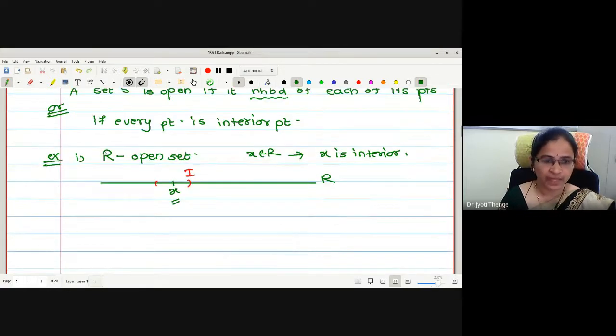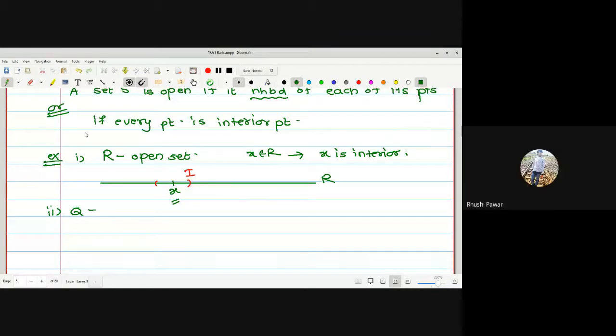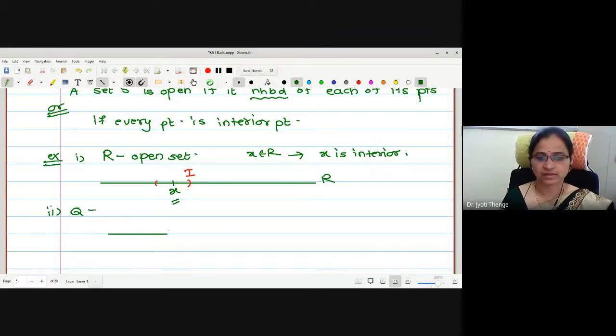Correct? Next, if I consider rational numbers, whether the set of rational numbers is an open set or not? No. Why? Again, suppose I take one rational number, say small q, q in Q, and if I put a small neighborhood around q, this interval I around q acts as a neighborhood.